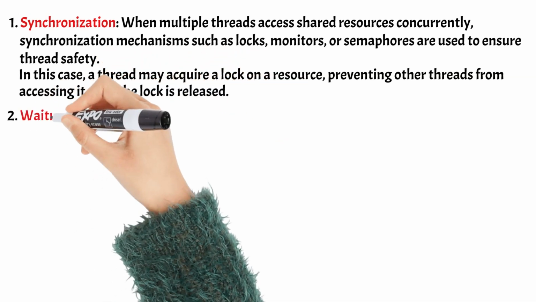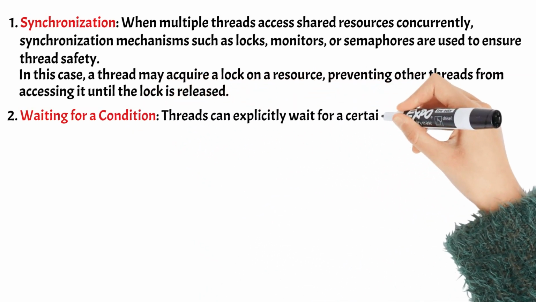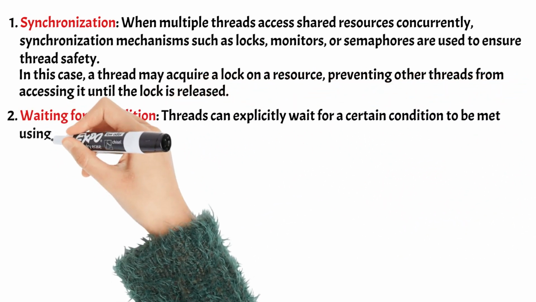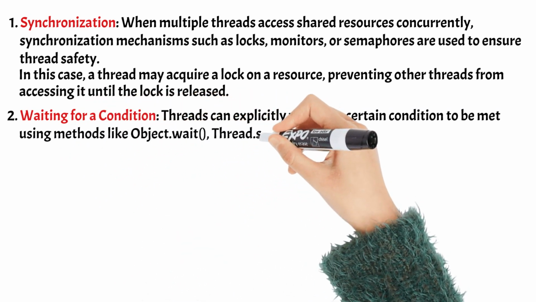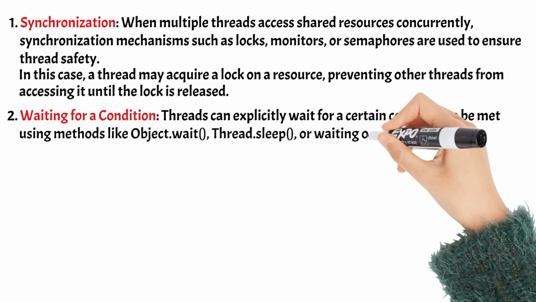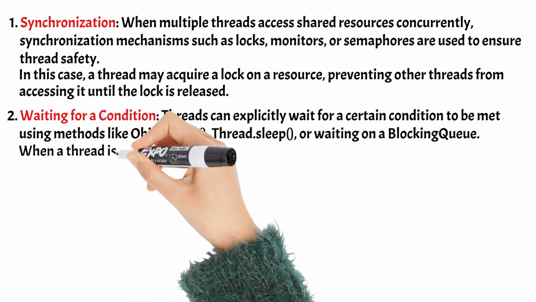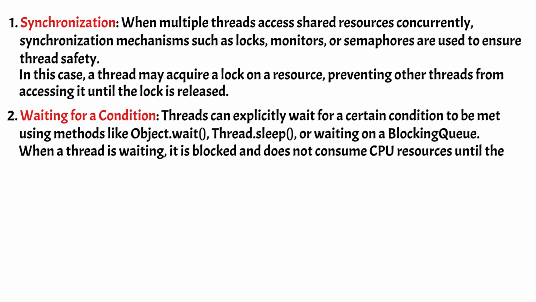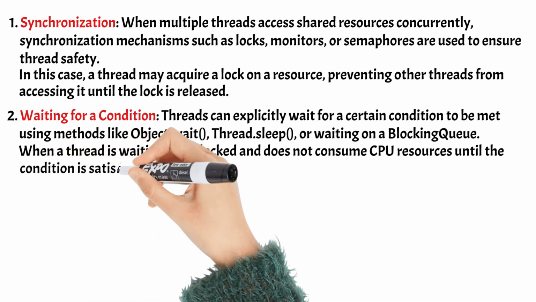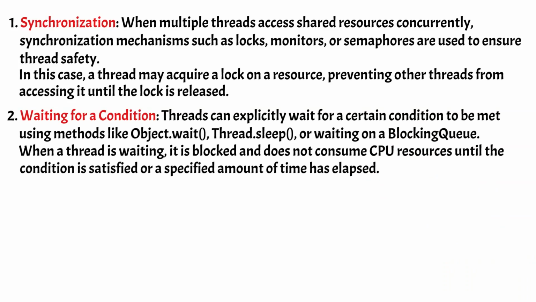2. Waiting for a condition. Threads can explicitly wait for a certain condition to be met using methods like object.wait(), thread.sleep(), or waiting on a blocking queue. When a thread is waiting, it is blocked and does not consume CPU resources until the condition is satisfied or a specified amount of time has elapsed.